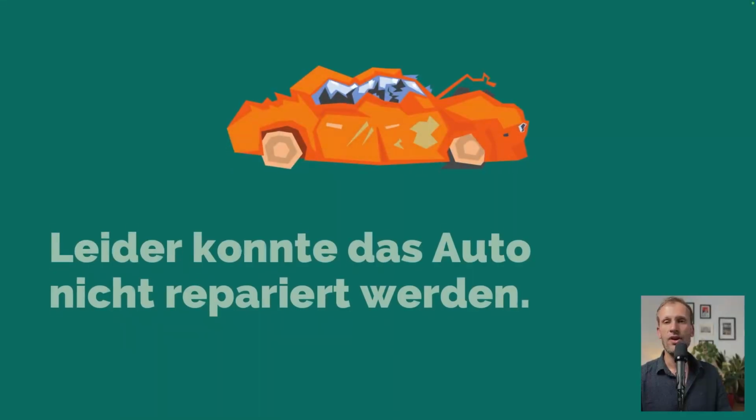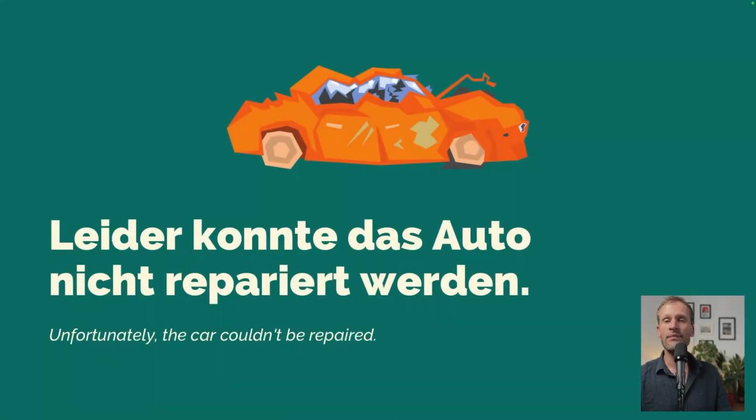All right. Third example. Leider konnte das Auto nicht repariert werden. Unfortunately, the car couldn't be repaired. It wasn't possible to repair the car. So here I've combined the two. We have past tense now, konnte, past tense of the modal verb, but we still have passive. Totally doable, not too tricky. You can combine the past tense form of the modal verb with the passive. Leider konnte das Auto nicht repariert werden.